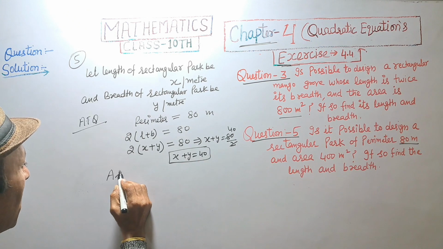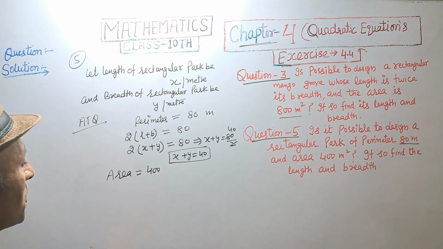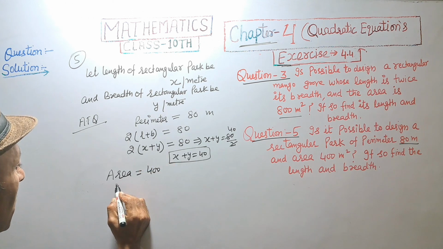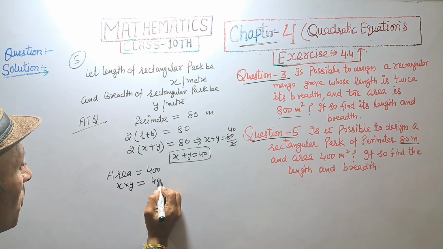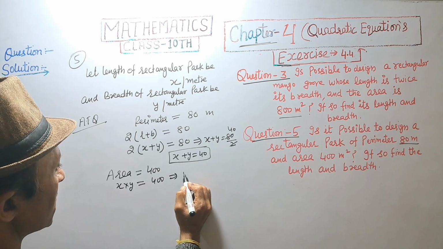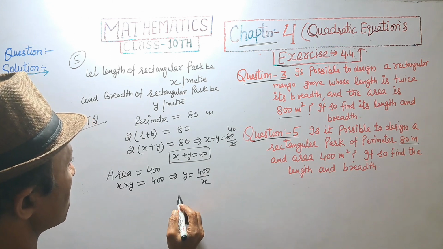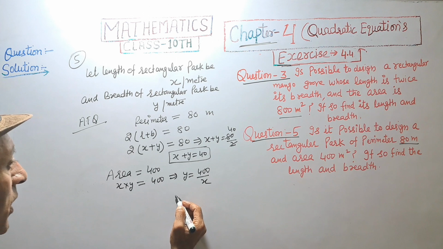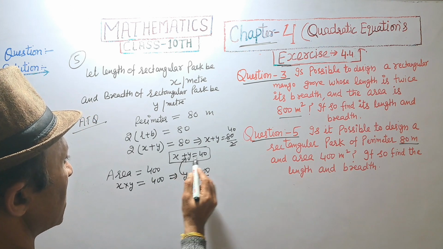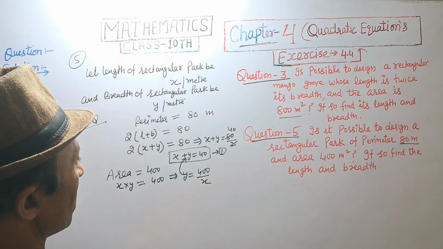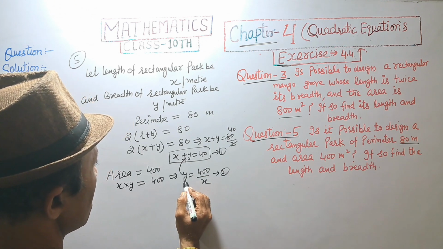And area is equal to 400 meter square. X into y is equal to 400. This implies y is equal to 400 upon x. This is second equation.